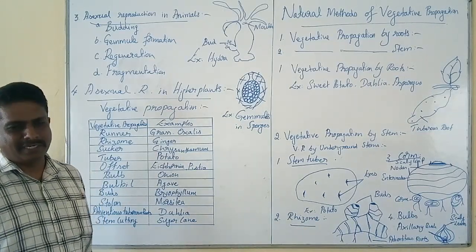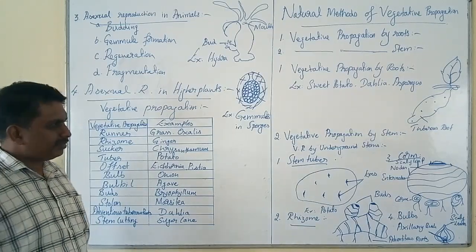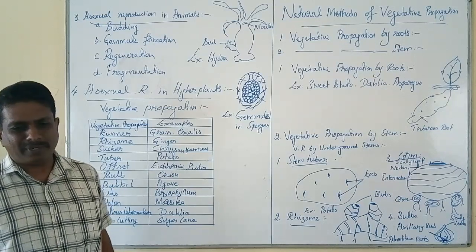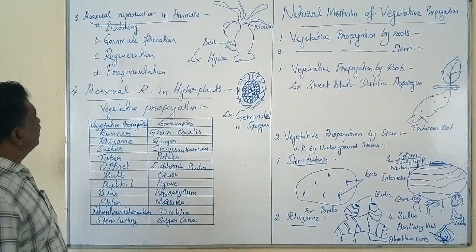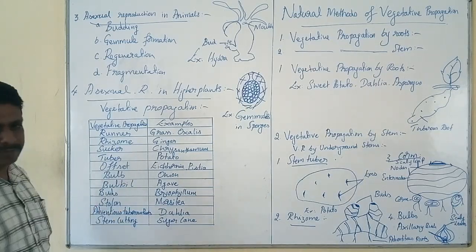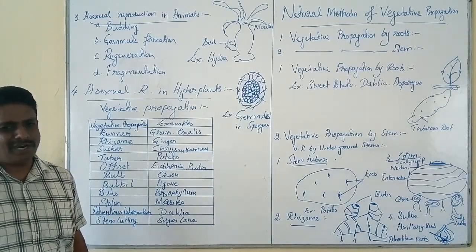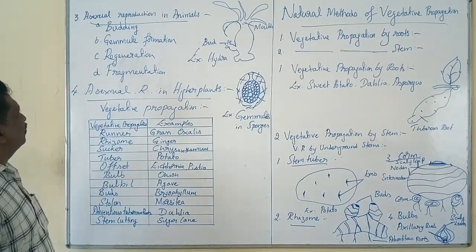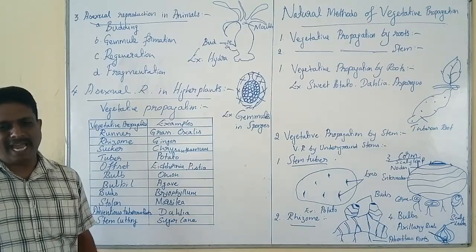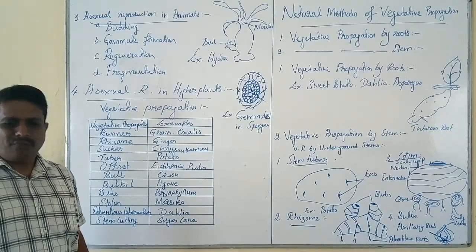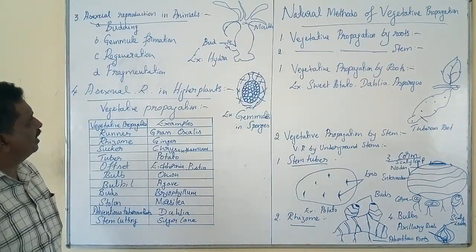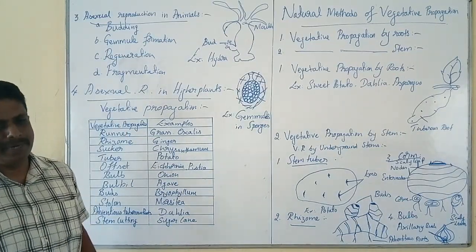In invertebrates, you can find two types of reproduction, namely budding and gemmule formation. In addition to budding and gemmule formation, you can find two other important types of asexual reproduction in animals, namely regeneration and fragmentation. With reference to asexual reproduction in animals by budding.